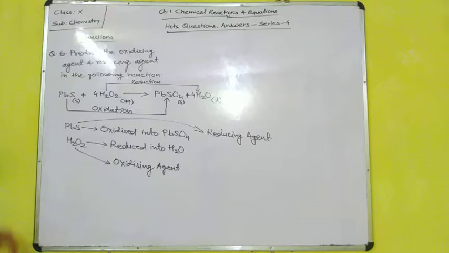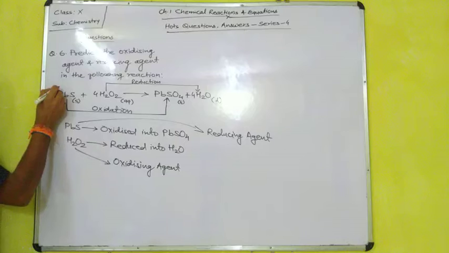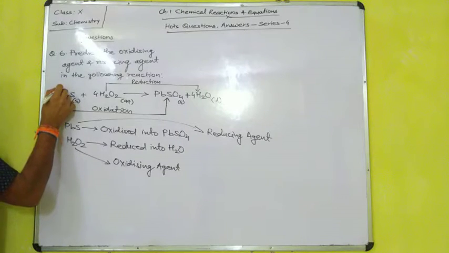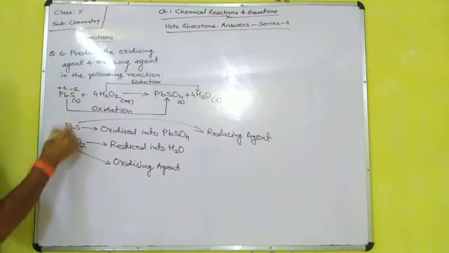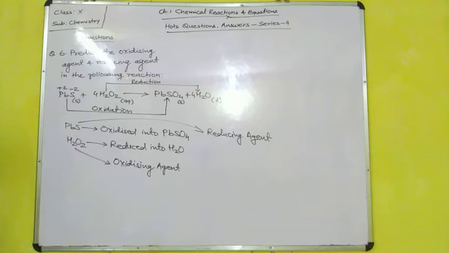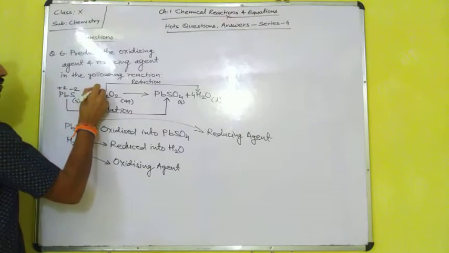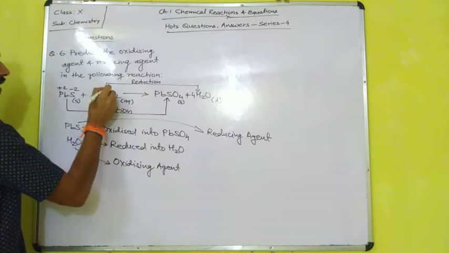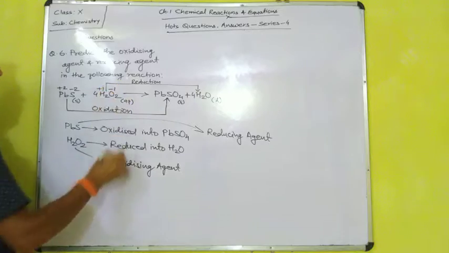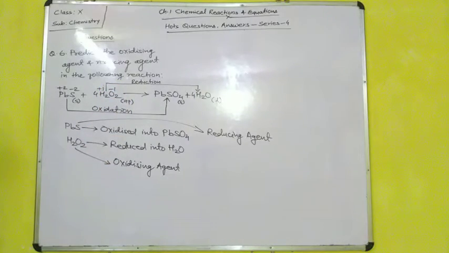Now, on the basis of electronic concept, you can also find out how. Just look here: +2 oxidation state of lead and -2 oxidation state of sulfur. Here, +1 oxidation state of hydrogen and -1 oxidation state of oxygen.